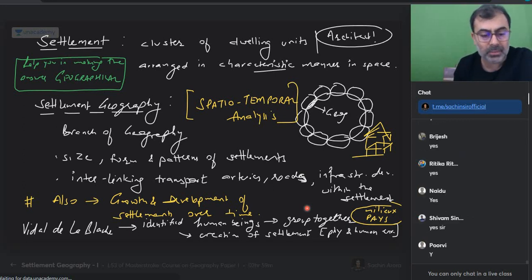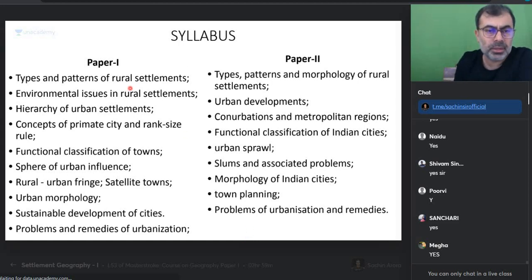अब थोड़ा सा settlement and settlement geography, is my class comfortable? Now I want to show you the syllabus. Because for population you could have understood immediately. So what happens is teachers start and they start completing the syllabus. देखो ये भी हो गया, ये भी हो गया, ये भी हो गया, all done. See, you are happy. अब तुम्हारा मोक्ष मिल गया. But I believe before going to the syllabus, student must know ना. Now I want you to read the syllabus from here.